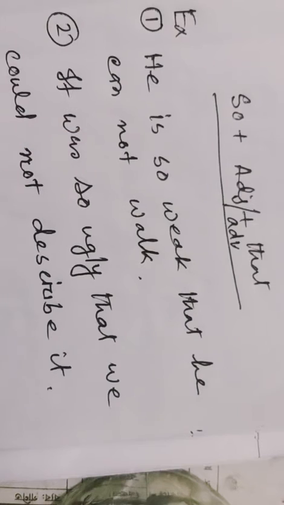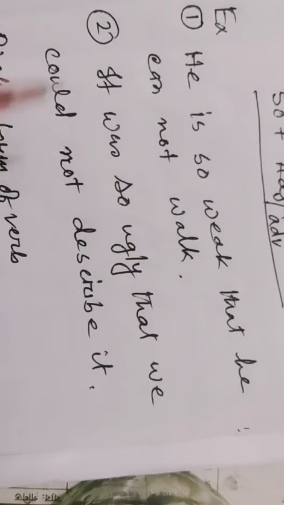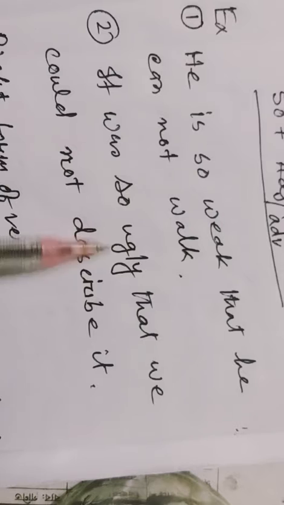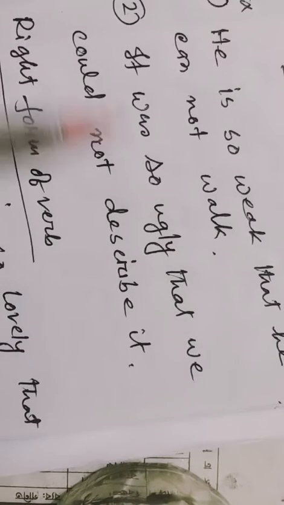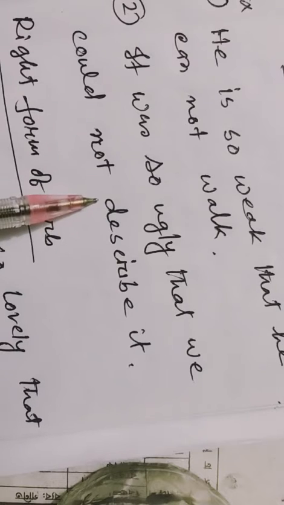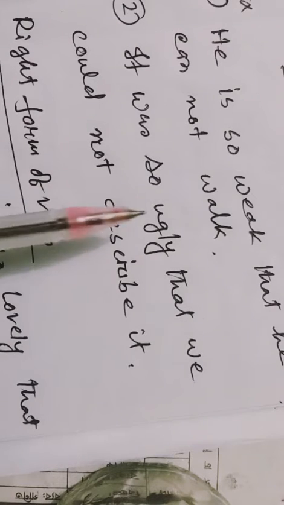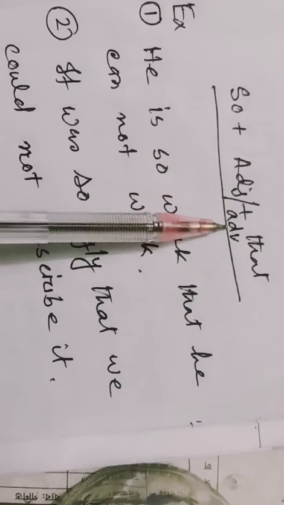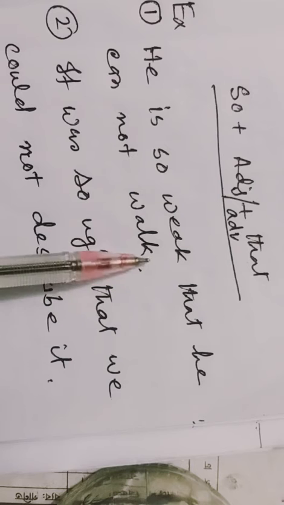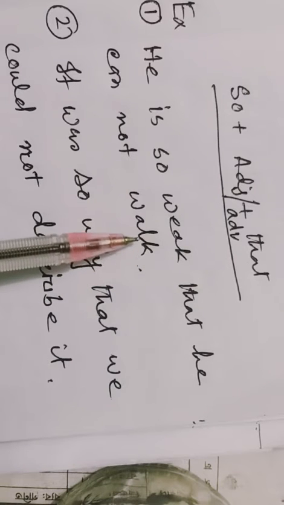The second example. It was so ugly that we could not describe it. In this sentence, this part is also negative. That means if we make any sentence by using the structure of so plus adjective or adverb plus that, the second part of the sentence will always be negative.